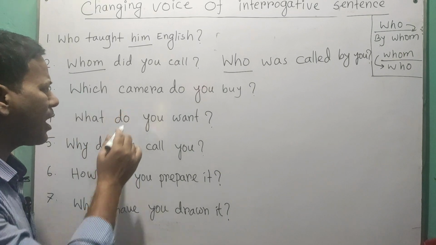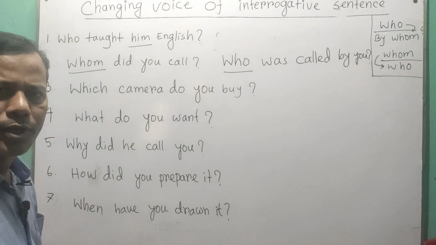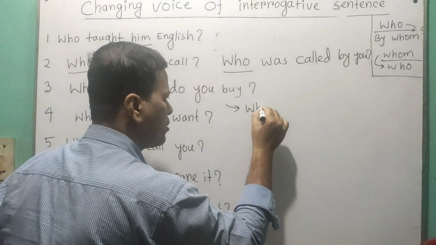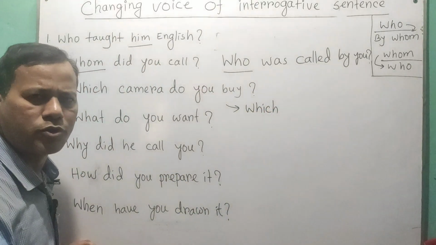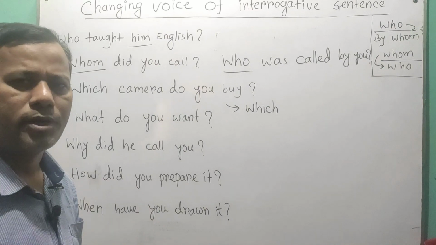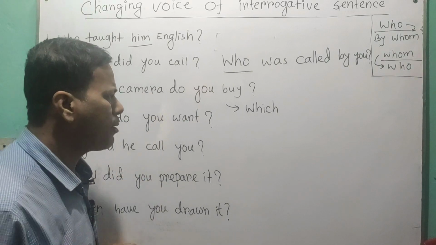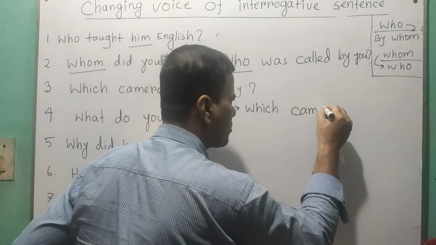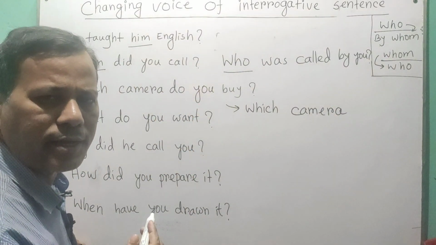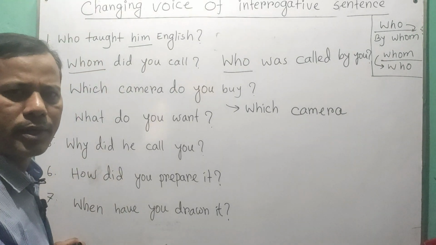Simple as that. Which camera do you buy? So it will be which. The other WH questions remain the same. Only for who it becomes by whom, and whom becomes who. So which camera, and do you buy? We can see that it is in present indefinite tense. For present indefinite, the auxiliary in passive will be am, is, are.